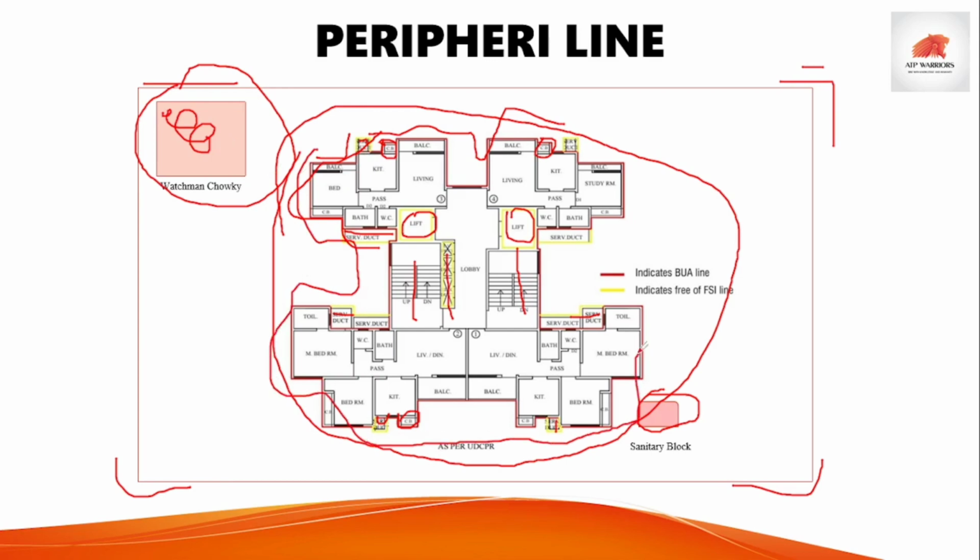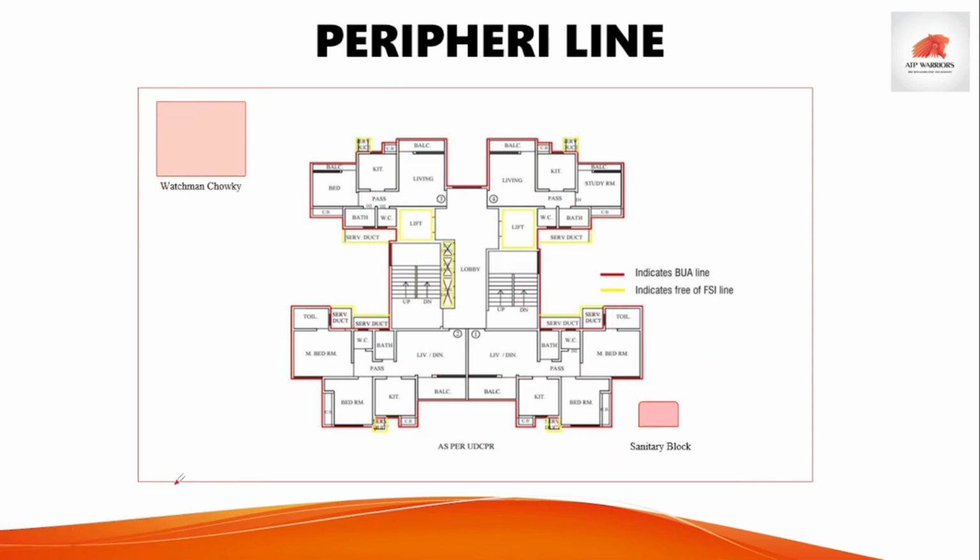This is your total plot area and this is your built up area. That doesn't mean we have to calculate the peripheral line over here only. If this is considered while computing FSI, then these two will also be part of the peripheral line. That is the meaning of this.